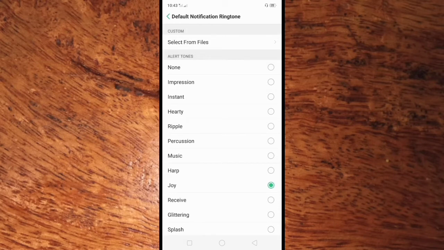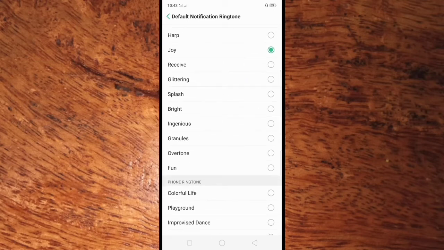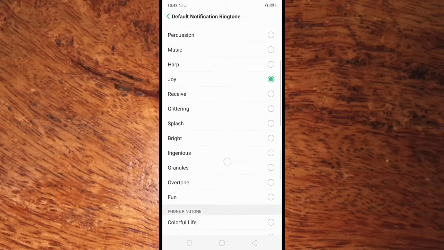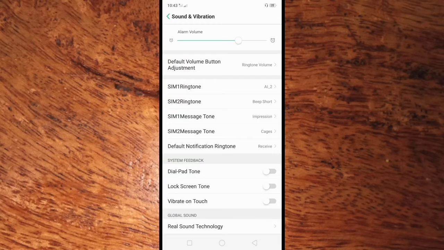There are more tones here. All you have to do is scroll down, and I choose the Receive tone. Okay guys, that's it. Go back, and we have successfully set the default notification ringtone in your OPPO A5s mobile phone.